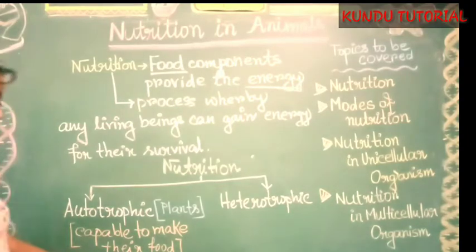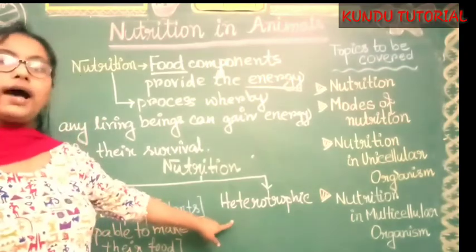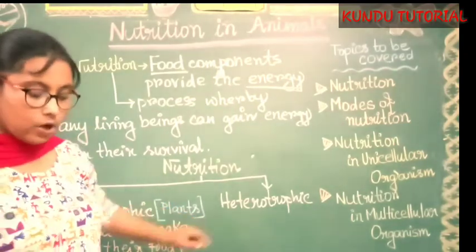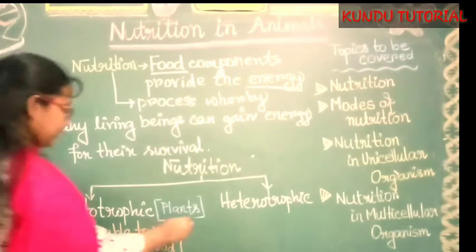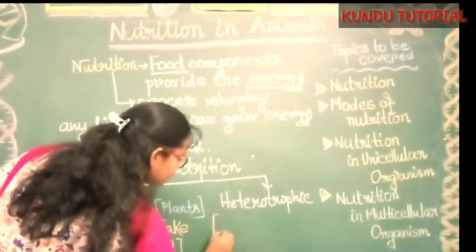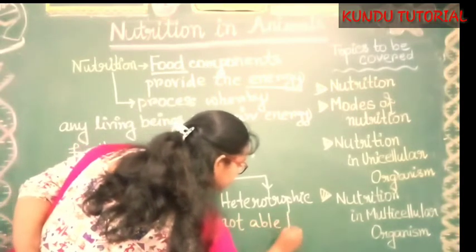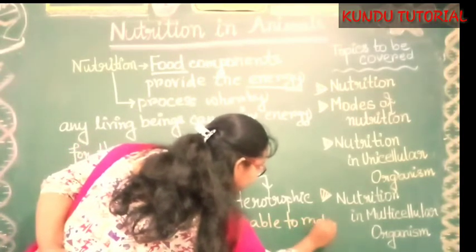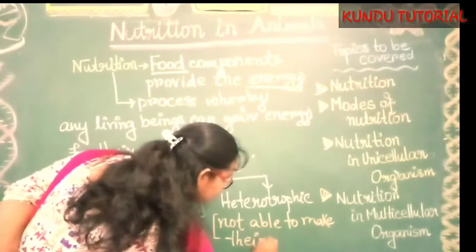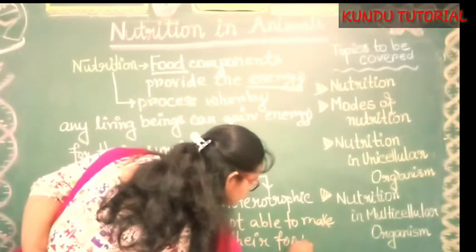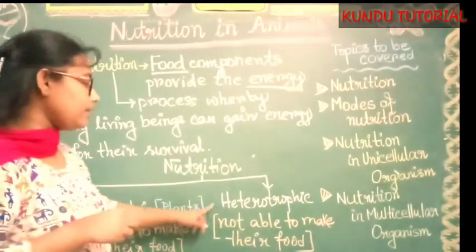But wherever an organism is not capable, in the case of other organisms who are not able to make their food, that is why they are heterotrophic. So that's why it is under heterotrophic nutrition.